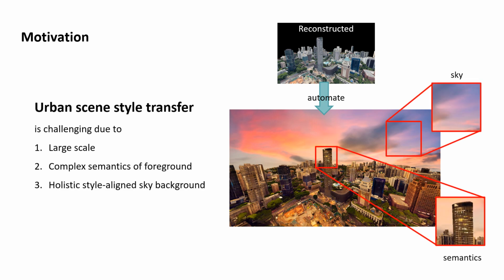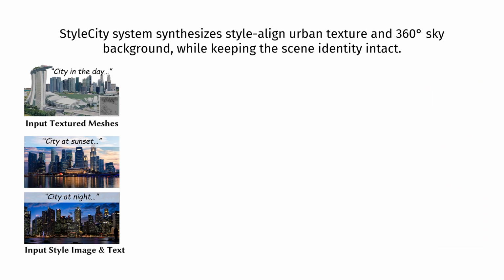However, 3D urban scene style transfer is challenging. The urban scene is of large scale. The large scene contains complicated semantics such as buildings, roads, and trees. Additionally, we're concerned about the sky with a harmonious style. To this end, we propose the first text and image-driven automatic urban scene texture stylization system, Style City.